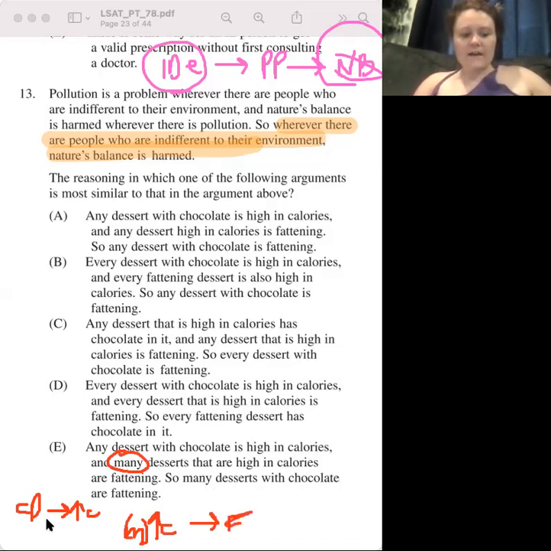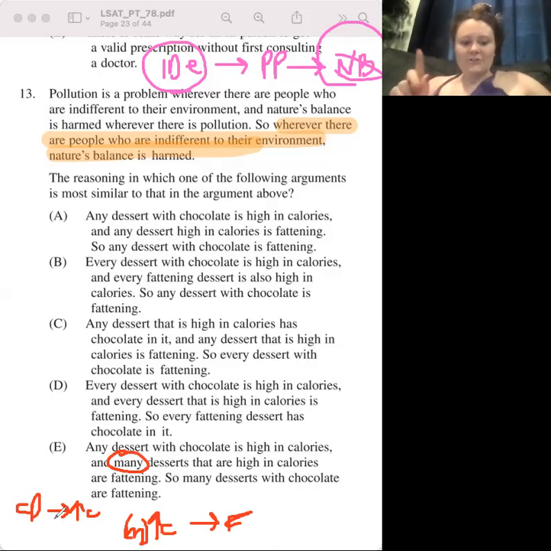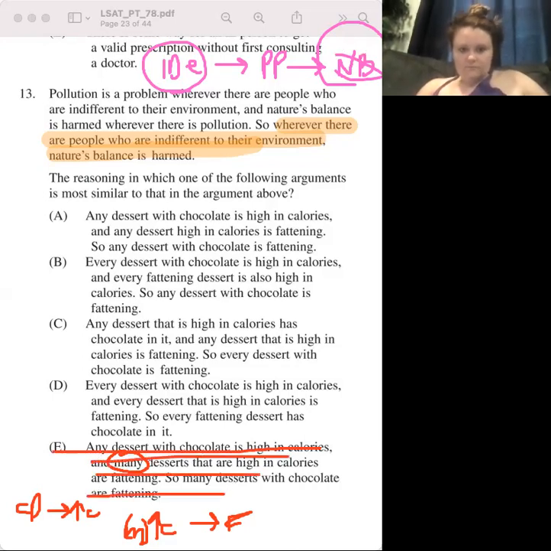Desserts with chocolate are fattening. No, because we know that chocolate desserts are high in calories, but all of the desserts that are high in calories and fattening might not be the chocolate ones. They might be all the other desserts in the world. I also got rid of this immediately because of the word many itself, because in the stimulus, we're not dealing with any kind of qualifier word. We're dealing with a consequence, whenever, which means every single time. So many automatically disqualifies it.